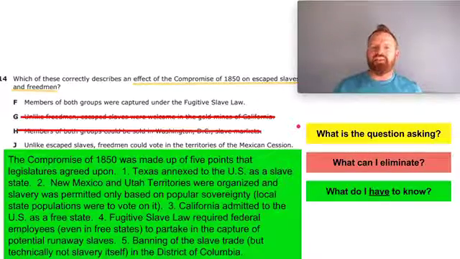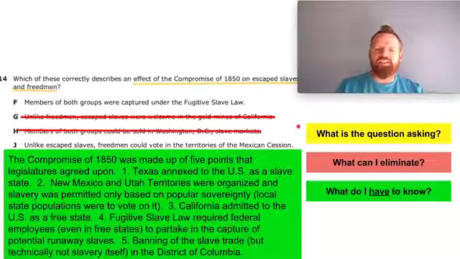Well, the Compromise of 1850 is kind of a big mess. There was a lot to it, but let's try to break down some of the main points here. Number one, Texas was annexed to the United States as a slave state. So the important part of this compromise is that Texas became part of the Union as a slave state.